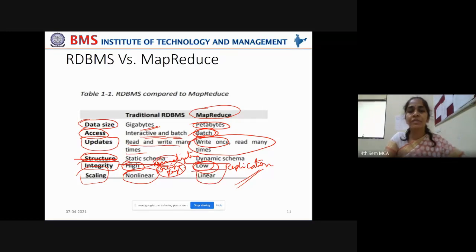But with MapReduce, the scaling is linear. Linear means as the volumes of data keep increasing, the capacity can also be increased at the same pace, to the same extent. When the volume of data increases, at the same time you can also increase the processing capacity of your platform in a linear fashion. It is very inexpensive, using commodity hardware, to scale up using the Hadoop platform under the MapReduce framework.